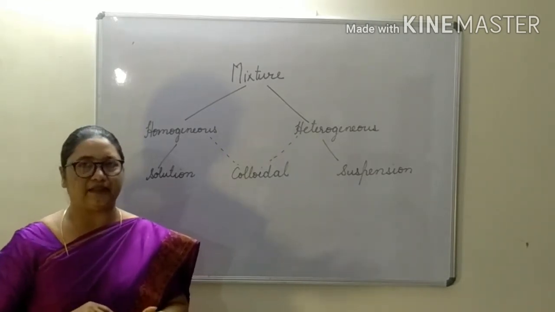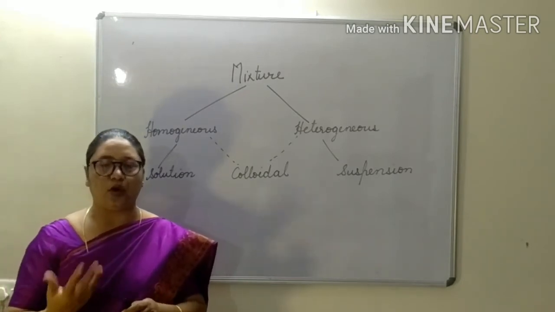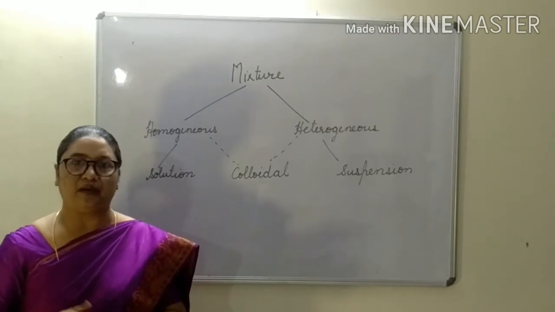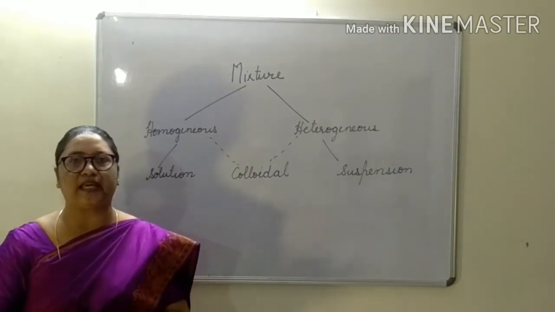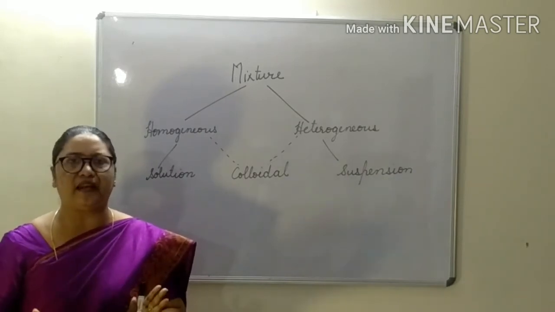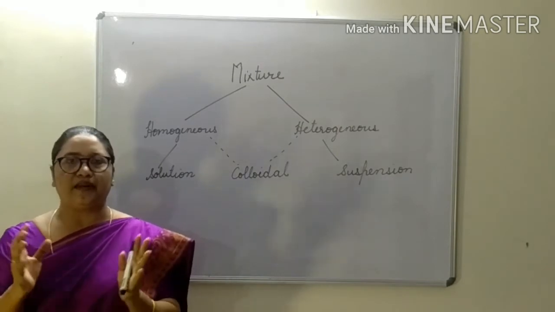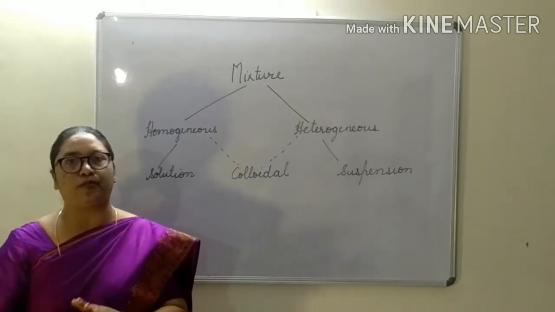The energy is neither evolved nor lost in a mixture. Why? Suppose we take the example of sulfur and iron filings. When you mix them together in any proportion, there is no chemical bonding between them. They will show their own properties.